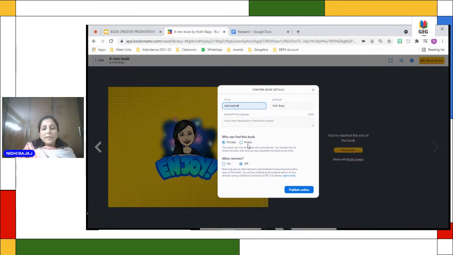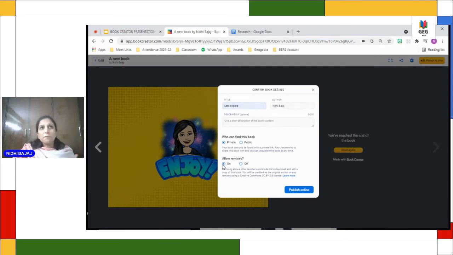Now it is public. If you don't have any content that you don't want to share with everybody, you can publish it online, like I have done with Family of Quadrilaterals. Otherwise, you can make it private. It also allows you to remix. By default, this is off.